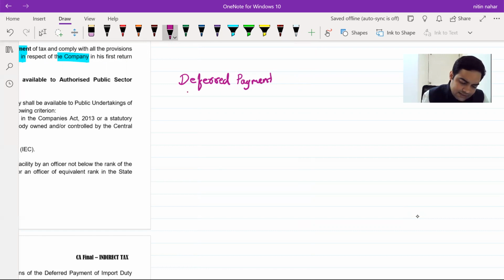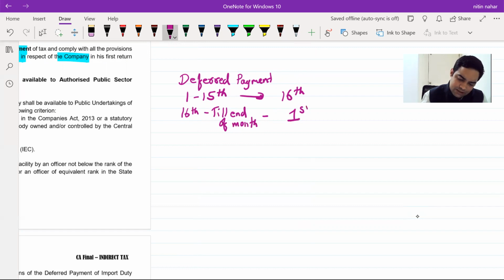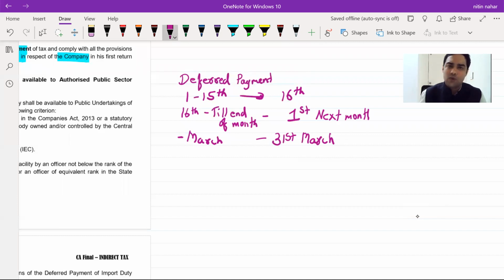So any consignment which is cleared between 1st to 15th, tax can be paid by 16th of the same month. Any consignment which is cleared 16th till end of month, tax can be paid by 1st of the next month. And if this 16th is March, if it's March, then by 31st March. Hey, you remember this deferred payment scheme? Deferred payment scheme, first clearing it and paying it at once.